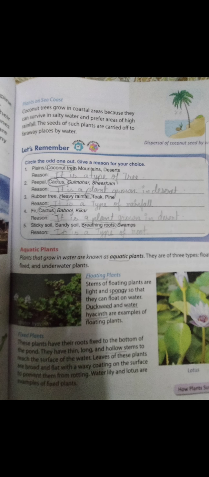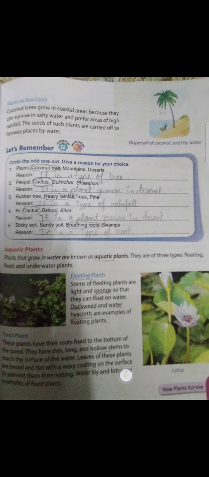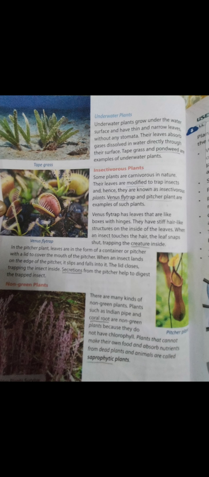Now, what we are going to study is underwater plants. What do you mean by underwater plants? Means the plants that grow under the water surface, meaning the whole plant is inside the water surface. They have thin and narrow leaves without any stomata. These leaves absorb gas dissolved in the water directly through the surface. And if I give you examples, then tape grass and pondweed are the examples of underwater plants. Okay.